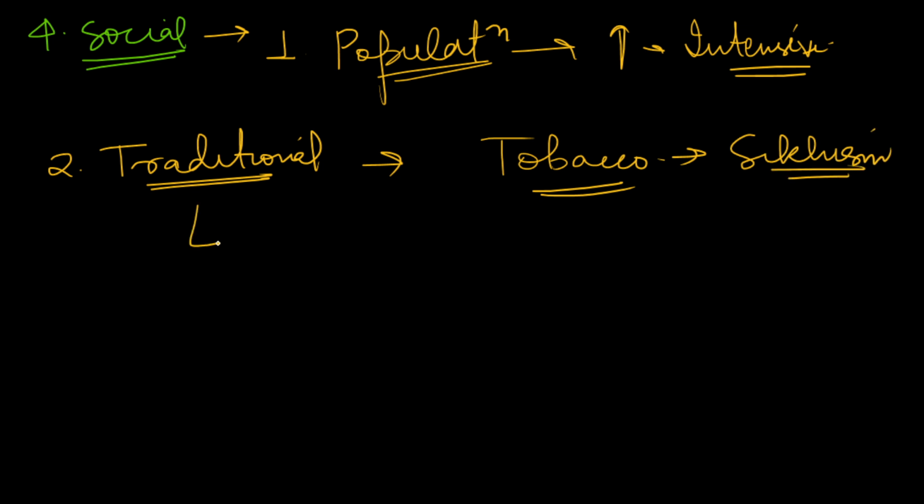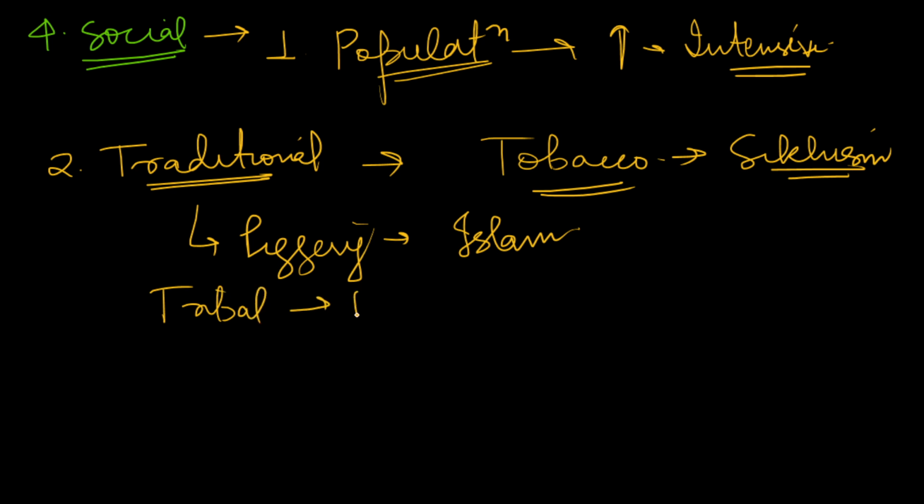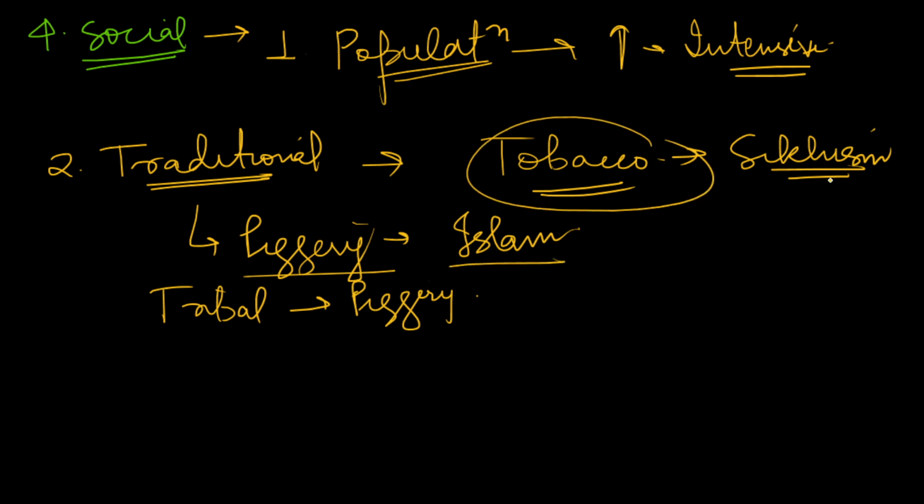Similarly, piggery is not promoted in Islam, but tribal communities do piggery. So there are certain traditional practices which prohibit something, such as piggery in Islam and tobacco in Sikhism, while that is promoted in other communities also. So traditional practices have influence on farming.